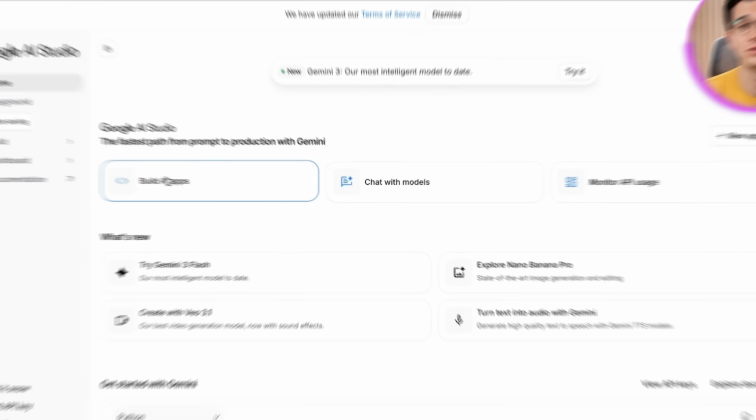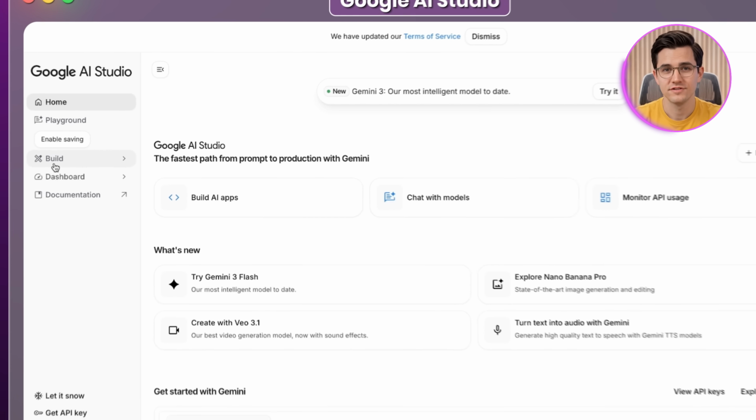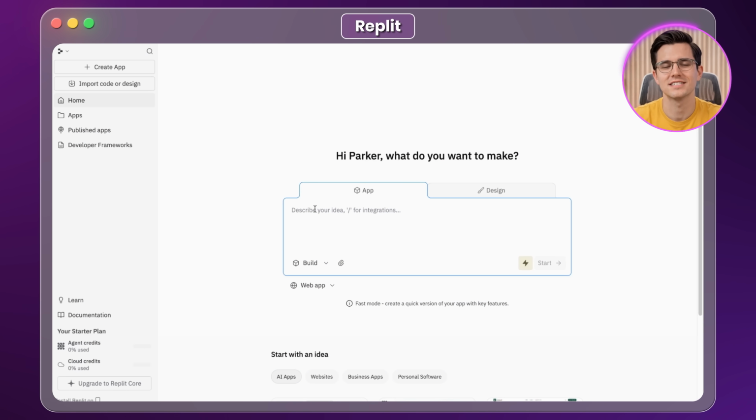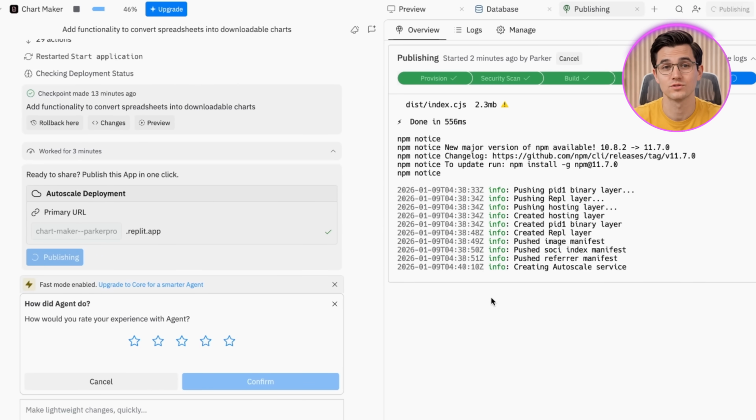Now, these tools exist on a spectrum. For quick prototyping, you have Google AI Studio. You can use the build feature to generate lightweight apps instantly without setting up an environment. On the no-code end, you have Replit. Their agent handles the entire setup. You describe it, and it deploys a real application.